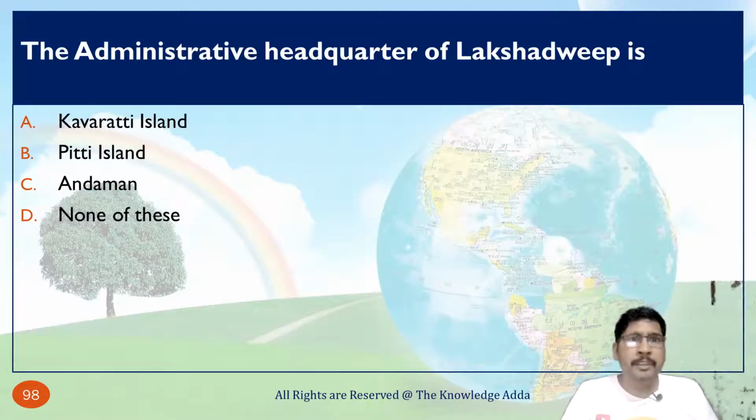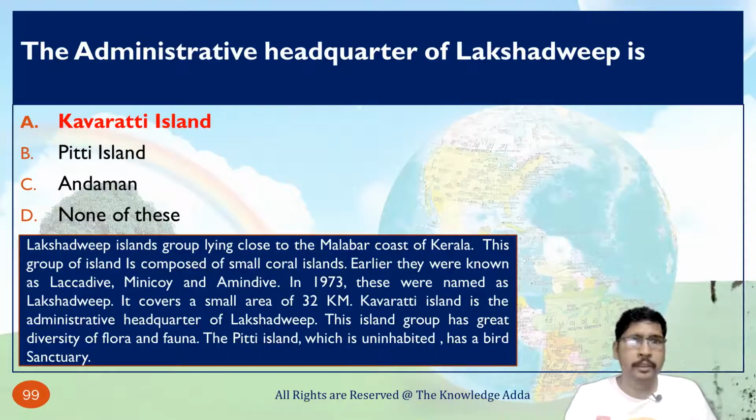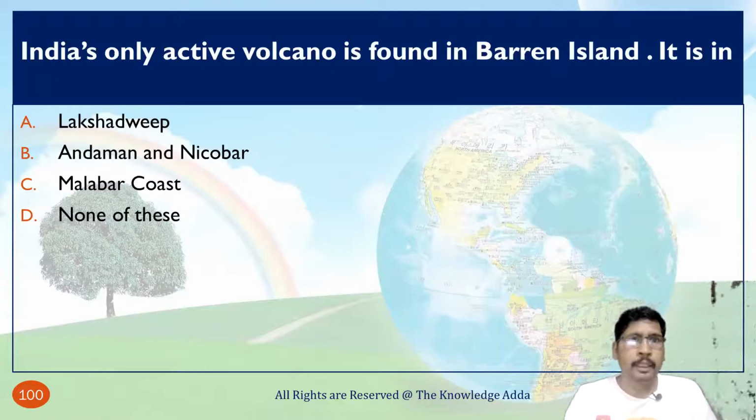The administrative headquarter of Lakshadweep is, so correct option is Kavaratti Island. India's only active volcano is found in Barren Island. Basically this is in Andaman and Nicobar.